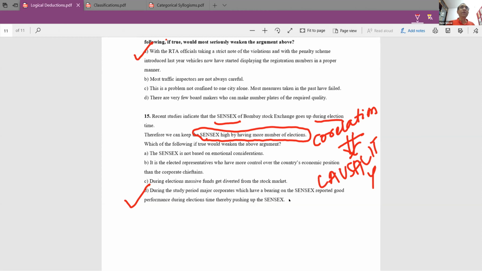In the same example, there was another error called sequential fallacy. Sequential fallacy means one event happened before another event, therefore the first event has caused the second event, which is also not true. So we've seen these two errors in the last class, sequential fallacy as well as generalizing an analogy. Today we have seen another common error, which is correlation not leading to causality.